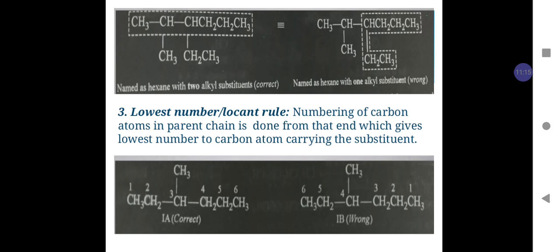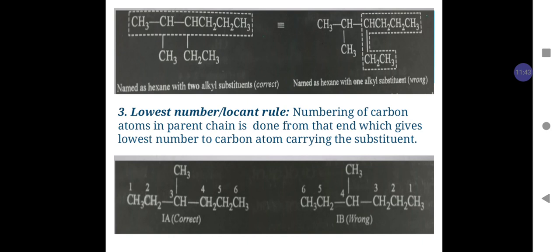For example, as shown in the figure on the left hand side, the compound is named as hexane with two alkyl substituents. One substituent is on carbon number 2 and the other is on carbon number 3.